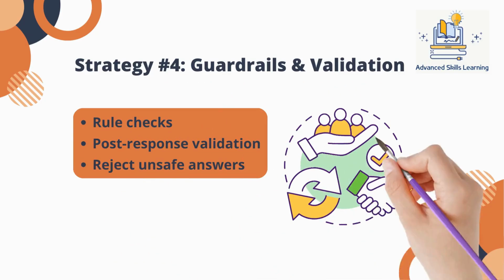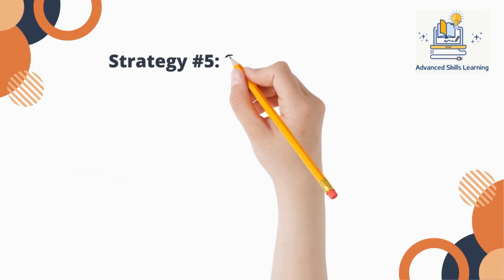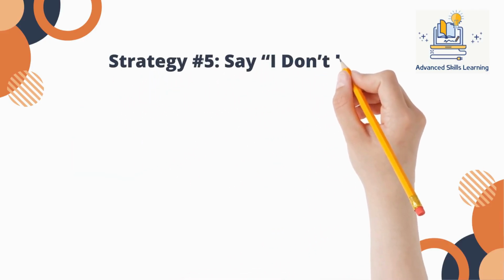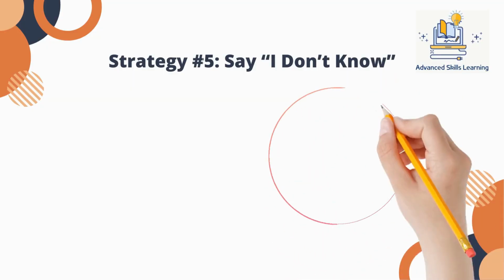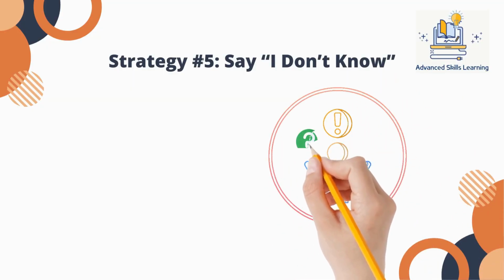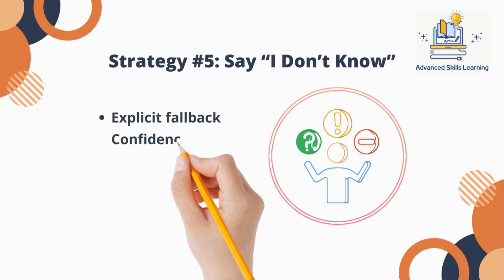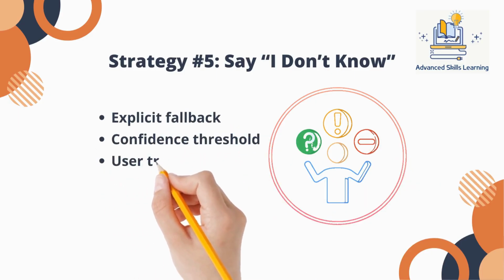One of the most overlooked techniques is teaching the model to say, "I don't know." Explicit fallback instructions prevent the model from guessing when information is insufficient or ambiguous. Allowing uncertainty may feel counterintuitive, but it significantly improves user trust. A safe refusal is almost always better than a confident hallucination.